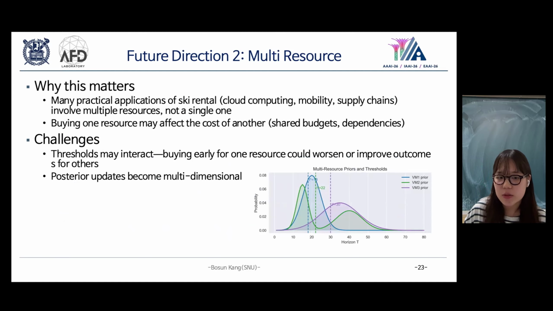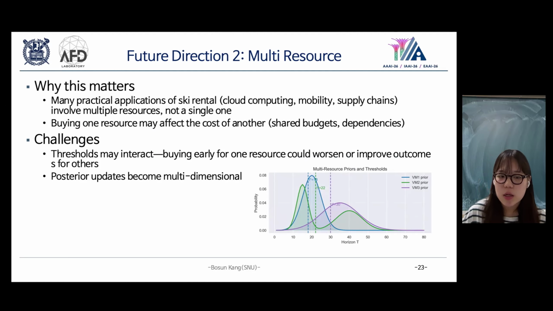Another extension is the multi-resource setting, where buying one resource can affect the cost of another. This introduces interacting thresholds and multi-dimensional posterior updates, which remains an open challenge.